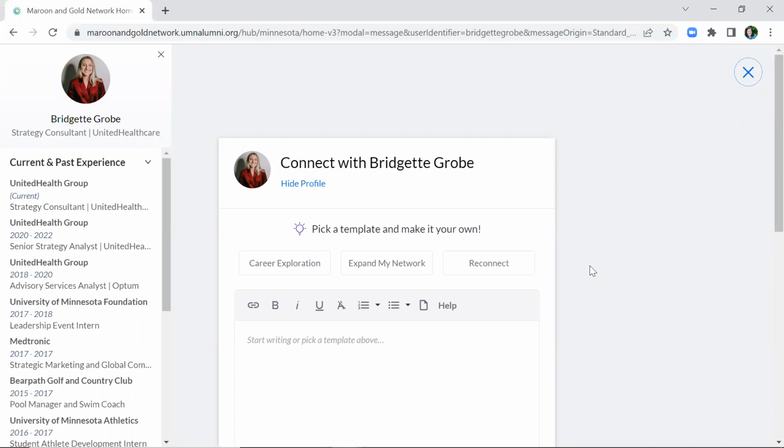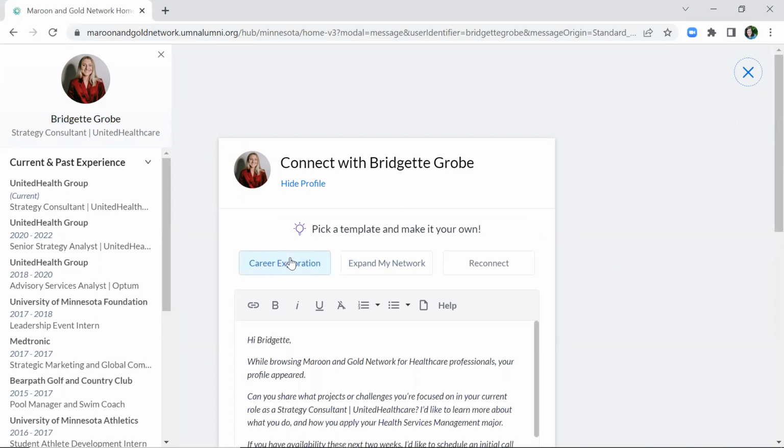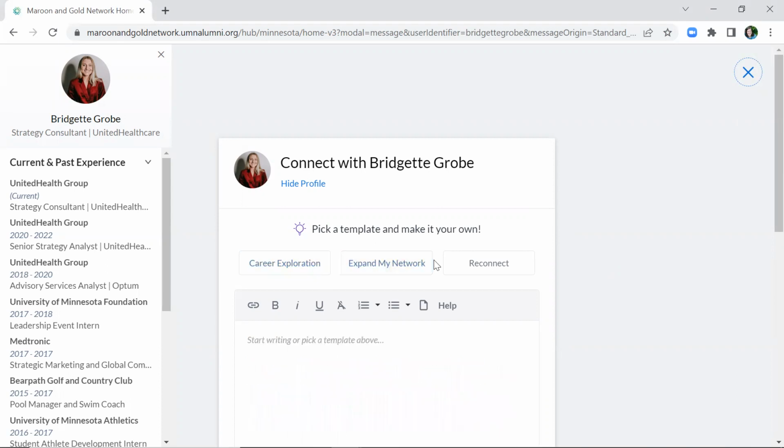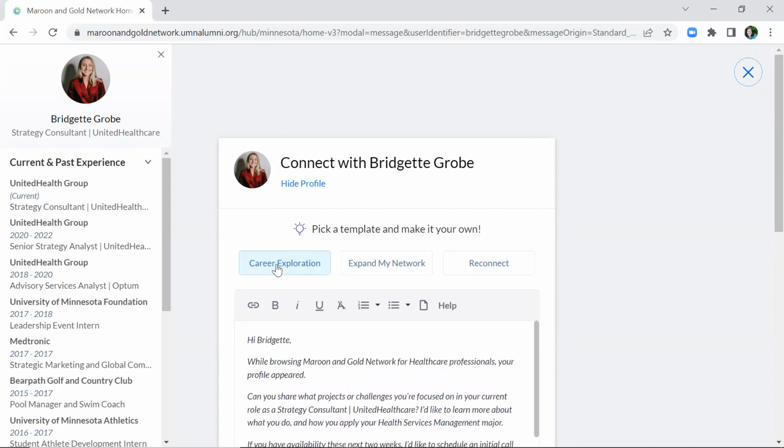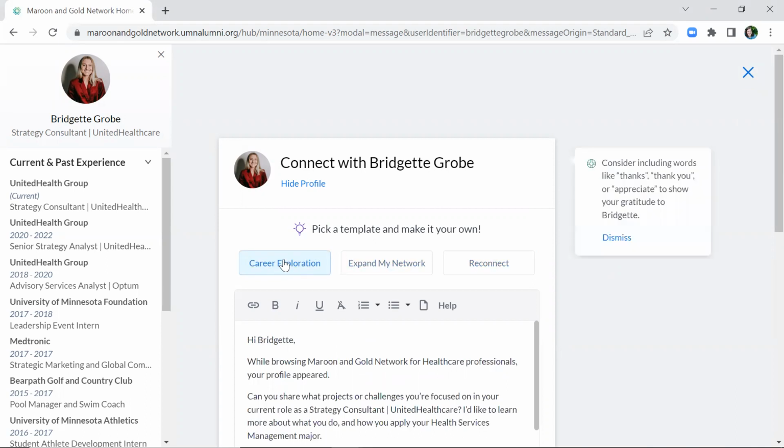The Maroon and Gold network offers several message templates for you to choose from, such as Career Exploration, Expand My Network, or Reconnect. Explore the templates as a starting point and edit them to make them your own. The platform will offer helpful tips to make your message stand out. For example, we recommend introducing yourself fully, indicating why you are reaching out, and making sure that your goals for the outreach match up with the topics the user has said they're willing to help with.